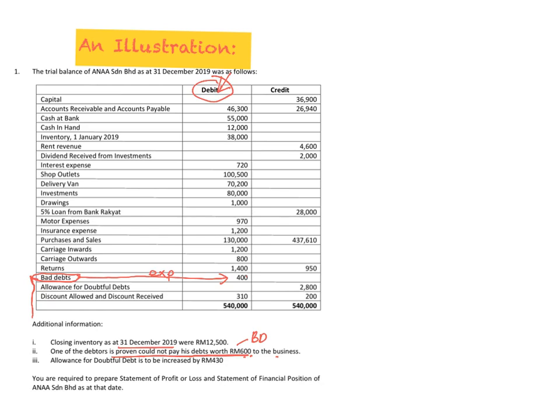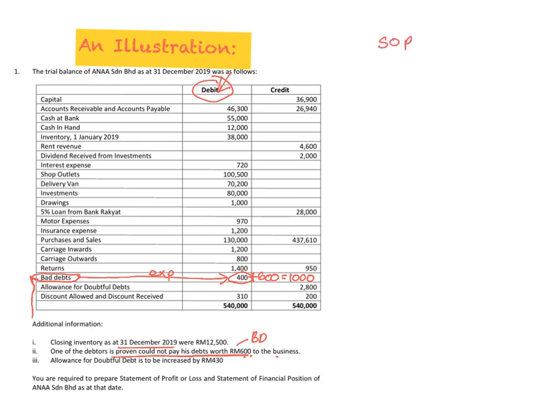So this amount is not yet included in the 400 that you have in your trial balance. It's a new amount. So what do we do now? This 600, you must include it here because it has not yet been included in our trial balance. So you will have a new amount here, which is 1,000. So instead of 400, you will need to take the amount of 1,000 here when you want to prepare your